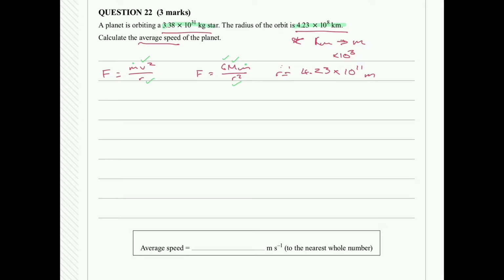What I do know or realize is when we set these two equations equal to one another, I can cancel out the m. So let's work through that. We're going to set the two equations equal to one another. So mv squared over r is equal to G m over r squared. Let me get rid of the r on the left hand side. So that's going to be mv squared is equal to G m over r. I've multiplied the right hand side by r and cancelled out the r at the top, and I'm left with a single r down the bottom.